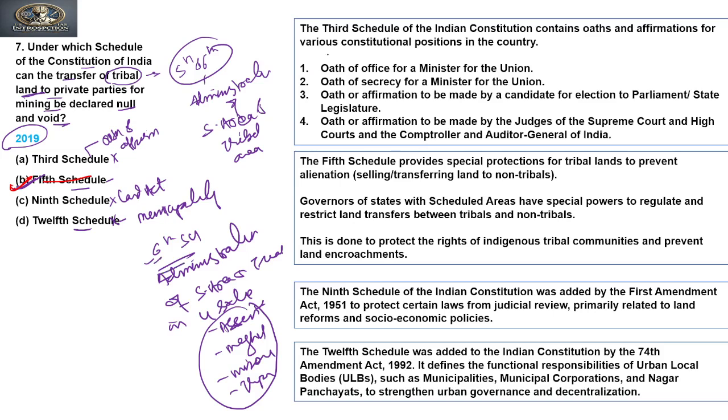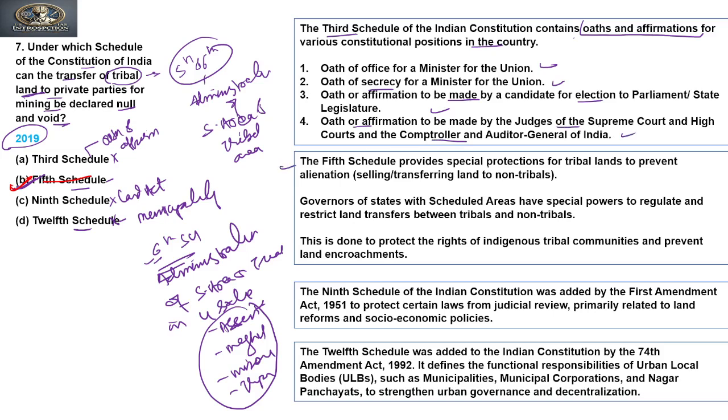If you see the explanation, it says that the third schedule of the Indian constitution contains oaths and affirmations for various constitutional positions in the country, like oath of office of ministers for the union, oath of secrecy for ministers of the union, oath or affirmation by candidates for election to parliament or state legislature, and oath or affirmation by the judges of the Supreme Court and High Court and the Comptroller and Auditor General of India.